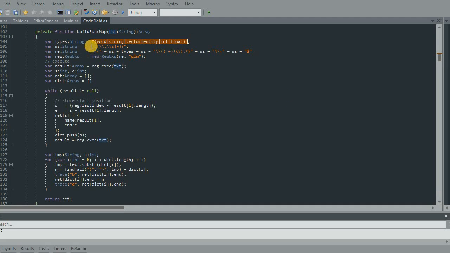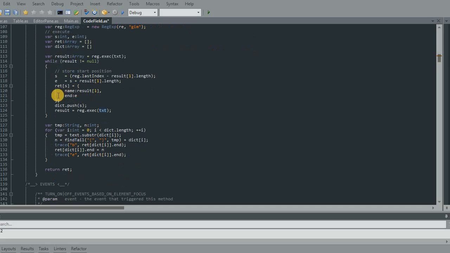There's going to be the types. Here's just a little white space. Here's my convoluted irregular expression to find functions. And then here's me actually turning those strings into an actual regular expression. I kick off executing results. Execute kicking off the results. And as long as there's results, it'll keep cycling through this.